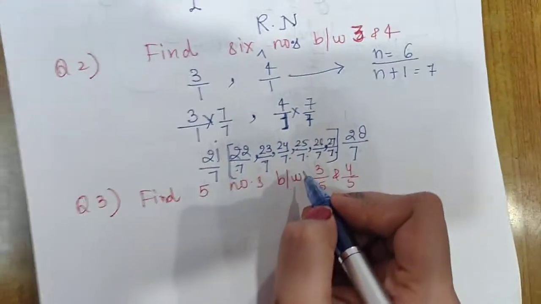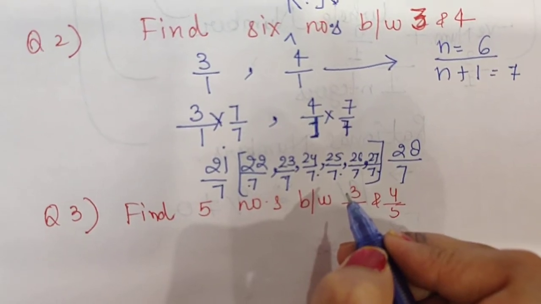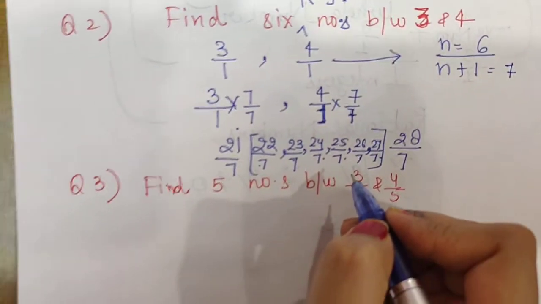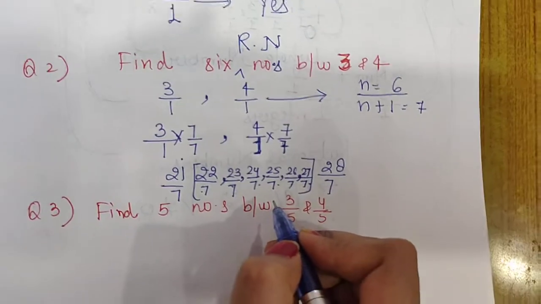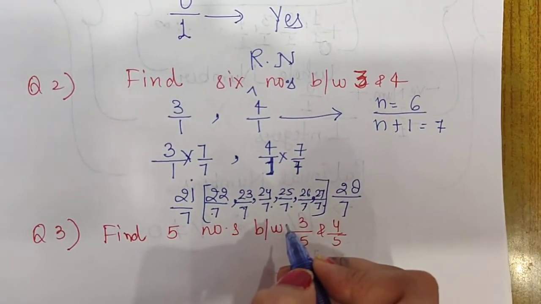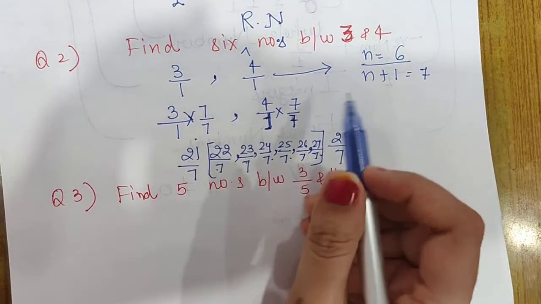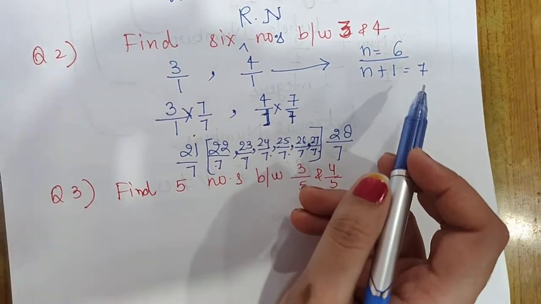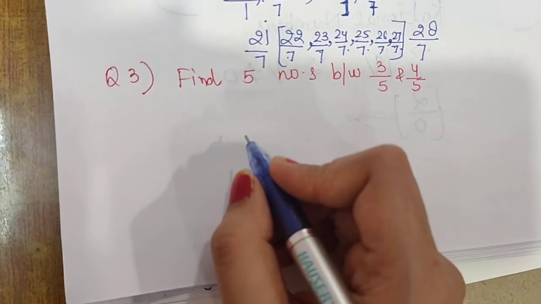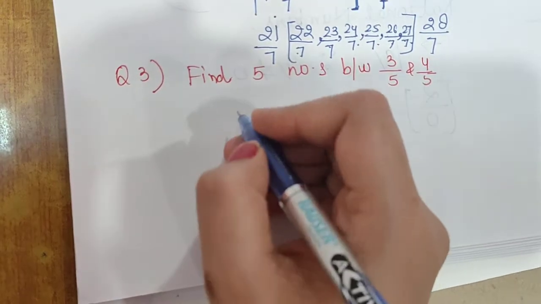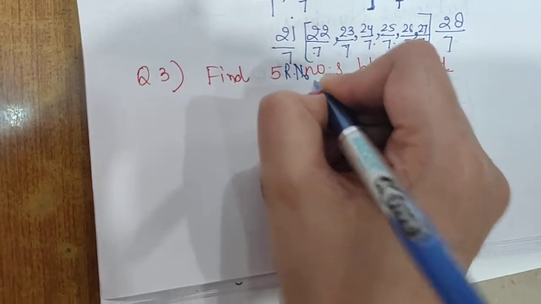So exactly 6 numbers come between these two numbers. Got it? That's why we multiplied by n plus 1. Otherwise you can multiply by any number, but if we want the exact count, we need to multiply by n plus 1.